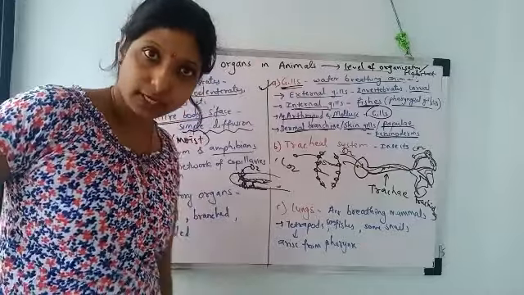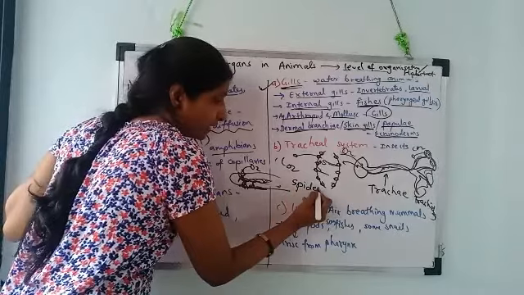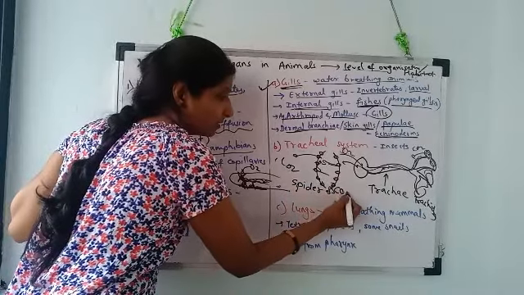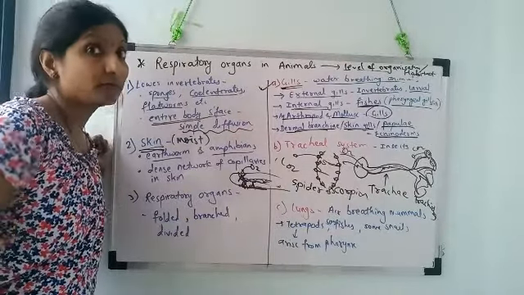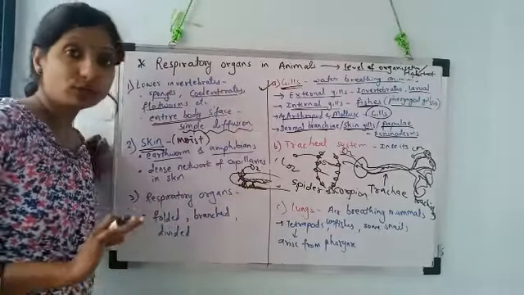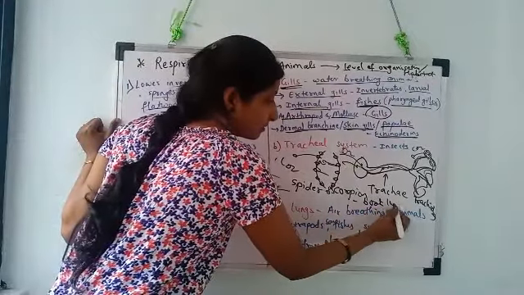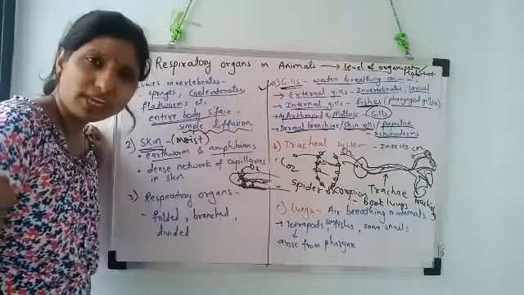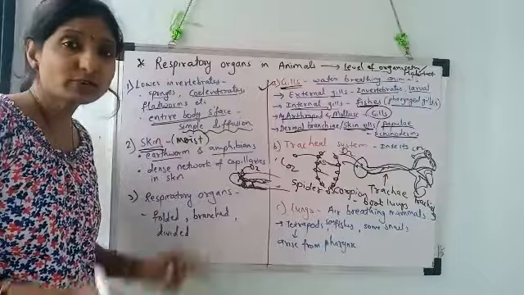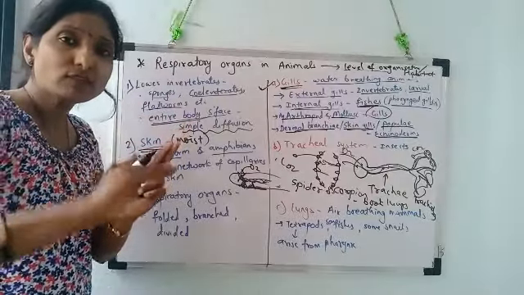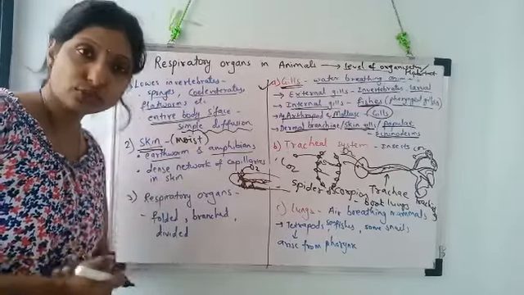Understood, students? Okay. But here, let me mention the insects like spider and scorpion. The insects like spider and scorpion, exceptionally, instead of having a tracheal system, they have book lungs. What do they have? Book lungs. I have told you when I taught you in the previous standard. Book lungs means the lungs having extensively folded structures like the pages of a book. Okay. So this is that.